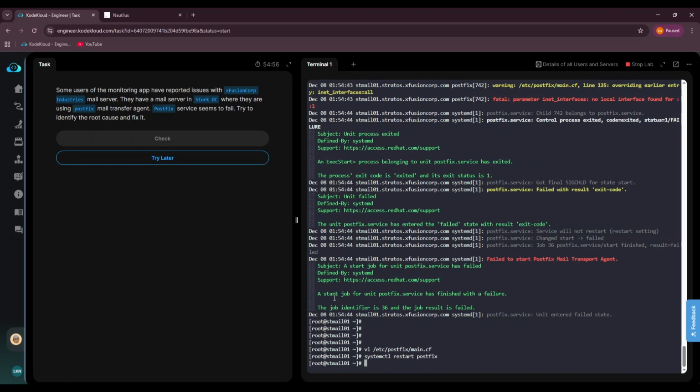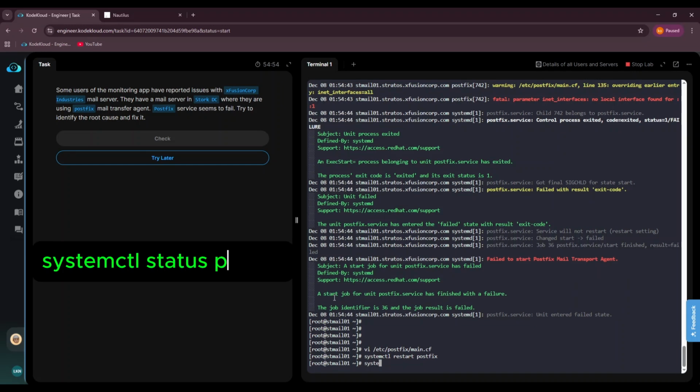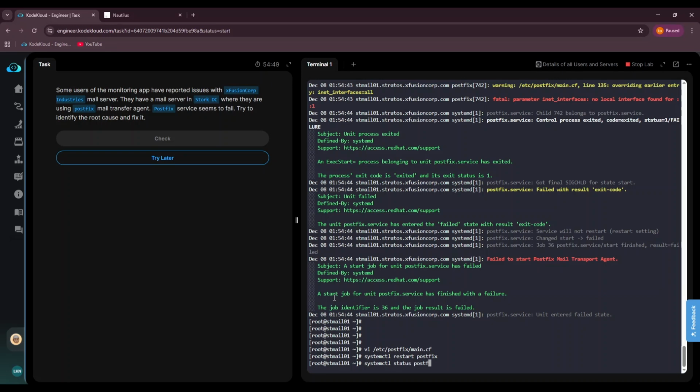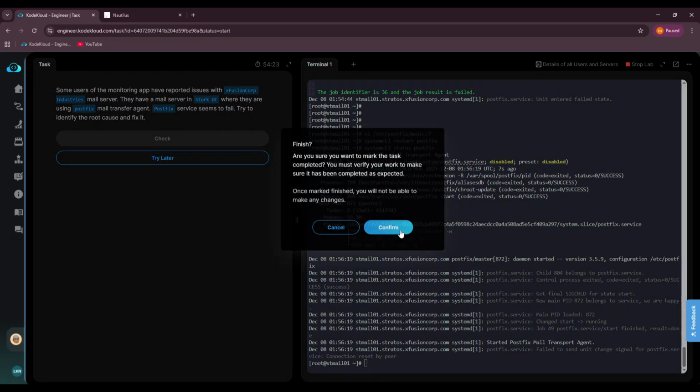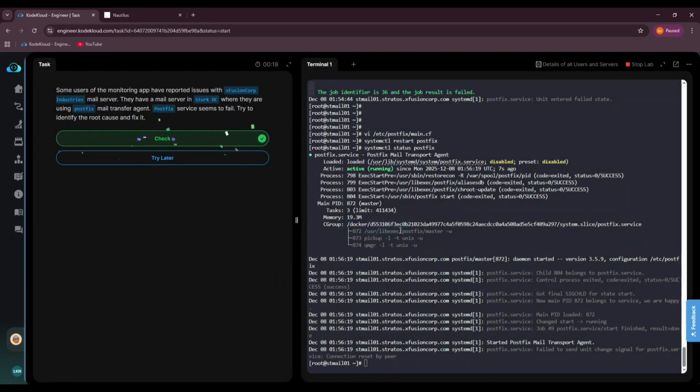Great. No error messages this time, but we always verify. Let's run systemctl status postfix. And there we go. It is active, enabled, and running perfectly. The mail server is back online. I'll head back to the dashboard and hit check to confirm. And the task is complete.